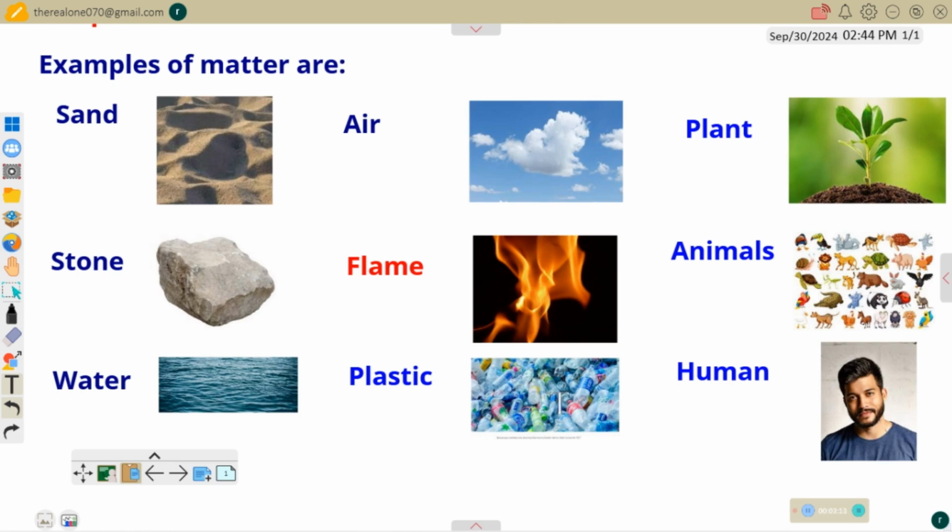Plastic is matter. We have plants. Plants are also matter. We have animals. Animals are matter. Even human beings. It means you that are viewing this video, you are also matter. In short, everything in this life is matter. So that is just about the concept of matter, and we have given the definition and some of the examples of matter. In short, just know that everything in this life is matter.